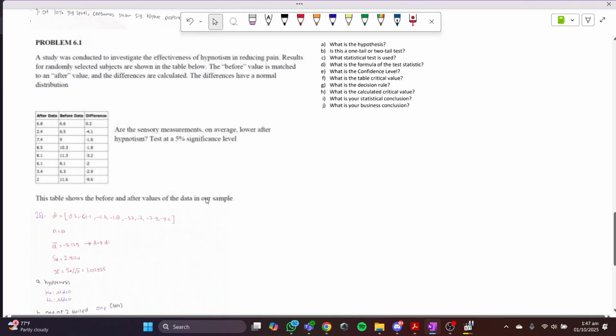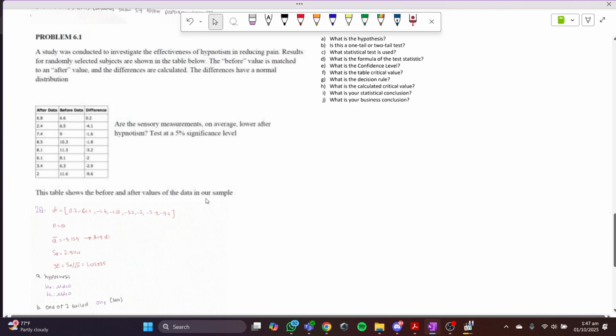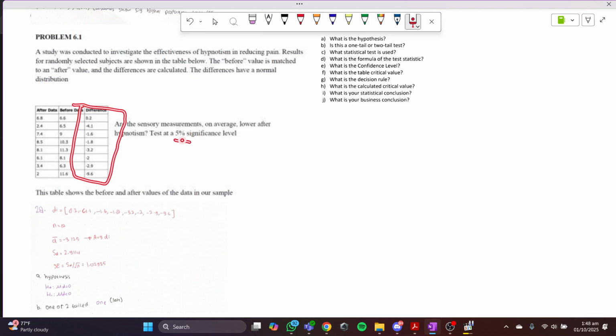Okay, now on to the last question for the third Latihan, or the Latihan 10. A study was conducted to investigate the effectiveness of hypnotism in reducing pain. Results for randomly selected subjects are shown in the table below. The before value is matched to an after value, and the differences are calculated. The differences have a normal distribution. So, I don't really know about this, but according to ChatGPT, we ignore all this because we'll use the difference. And they also have the significance level and the measurement and all.